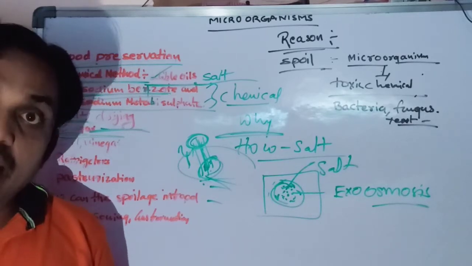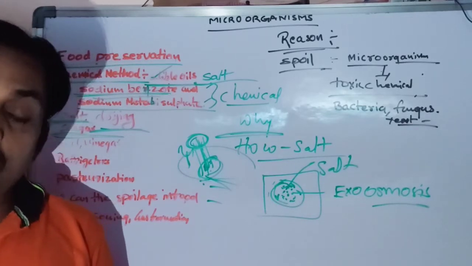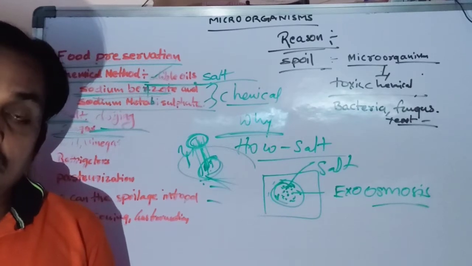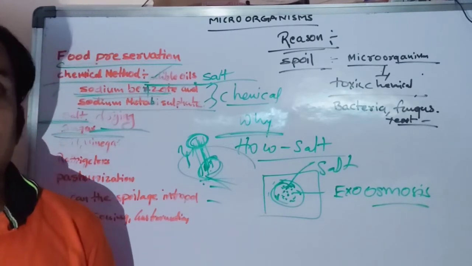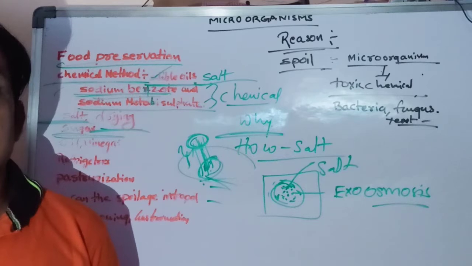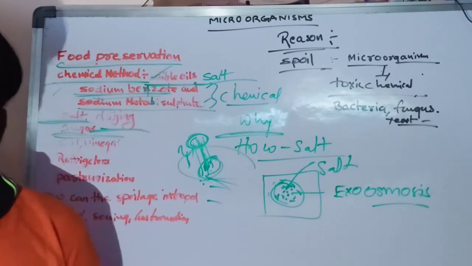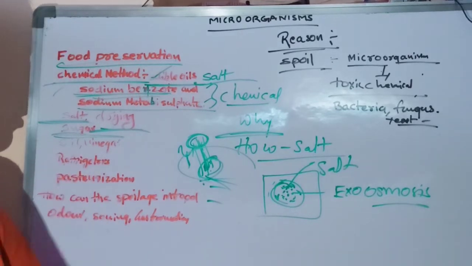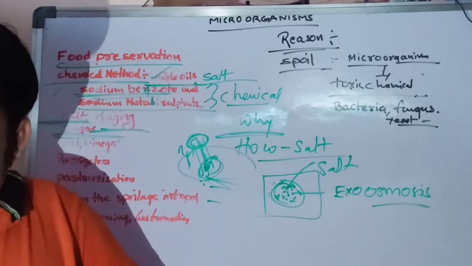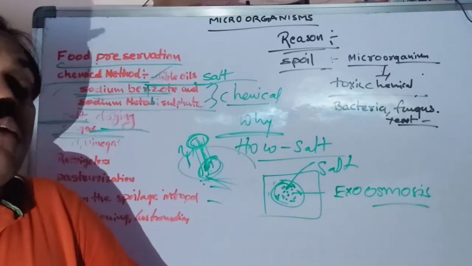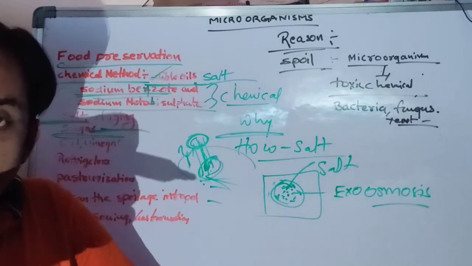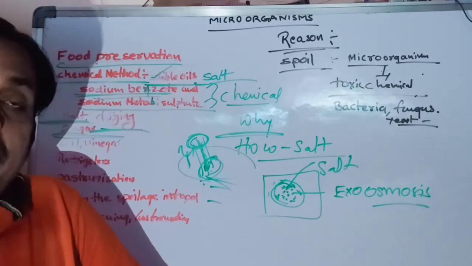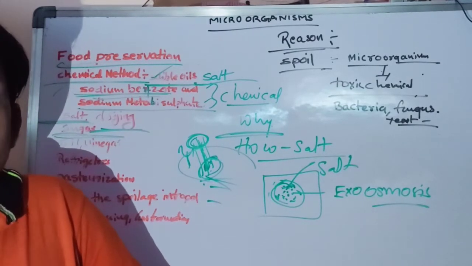They store them by adding sugar, and many food materials are stored by adding sugar solution. If you add sugar, microorganisms do not grow in those food materials.